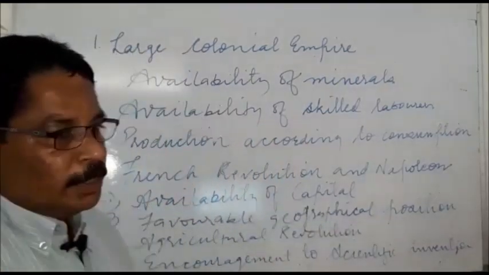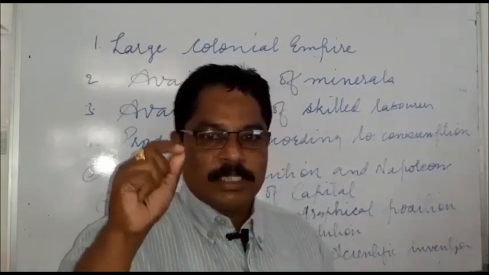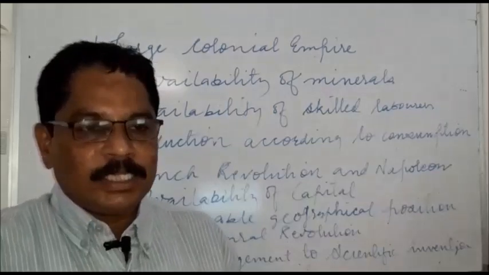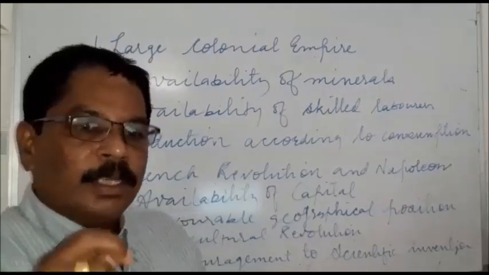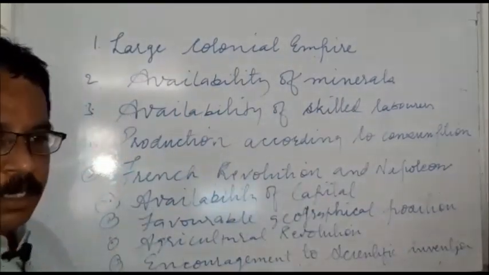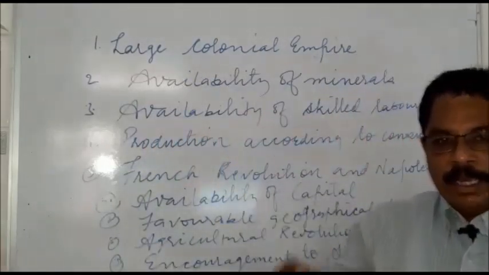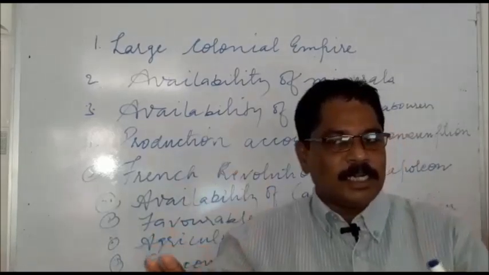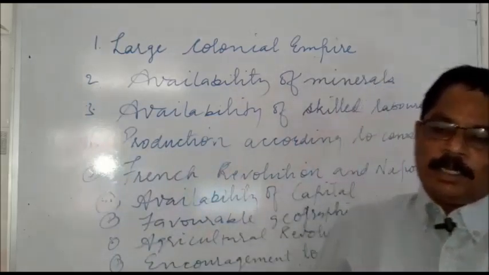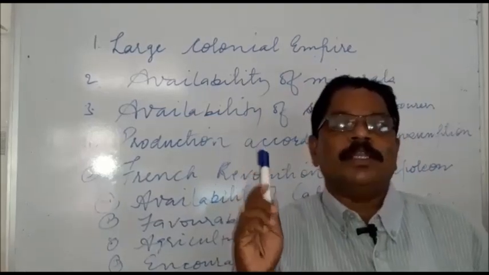Good morning, students. Today we will study how the Industrial Revolution originated in England and which favorable conditions helped England to start the Industrial Revolution there. Many favorable conditions were available, and these facilities and conditions helped the Industrial Revolution to start in England and to spread from England to other European countries, because the soil of England was very fertile for the Industrial Revolution.